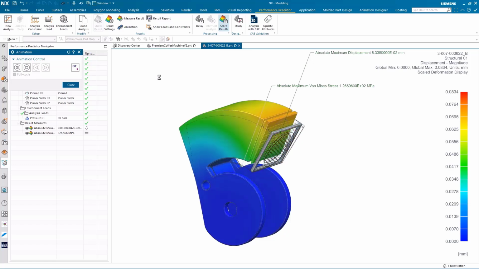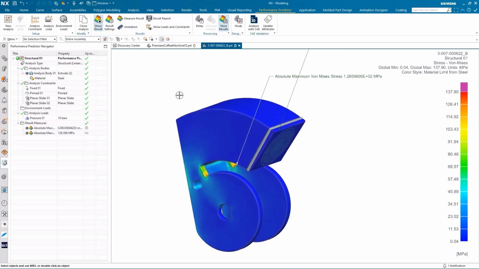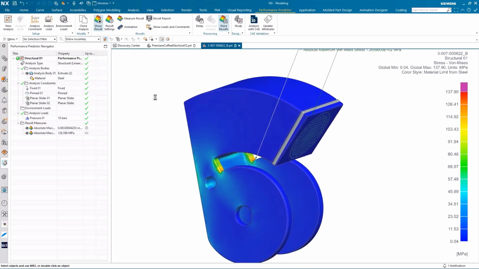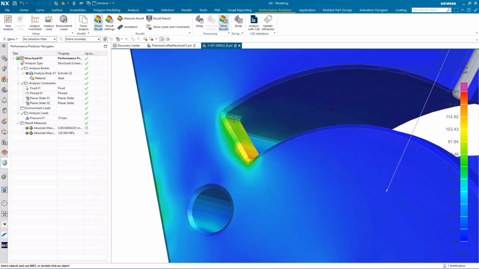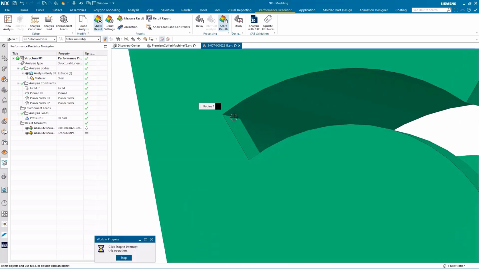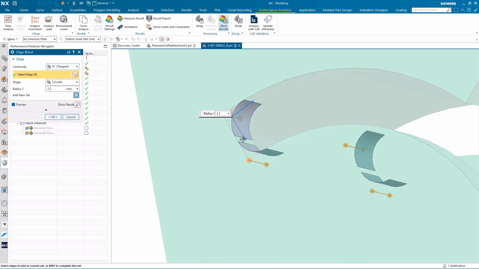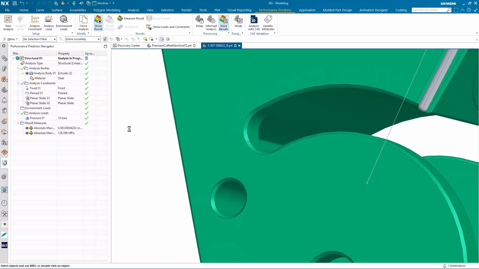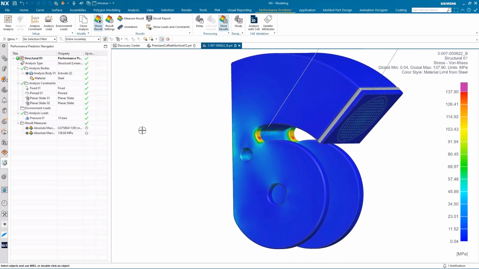With NX Performance Predictor, designers can apply loads and constraints to their part and rapidly simulate a component for linear, static, or natural frequencies analyses. Results are returned almost instantly and can even include a safety factor result type, so designers can assess the risk of their part failing. As a designer makes changes to the design, the simulation results will automatically update for the latest version. This means designers can quickly see how their changes will impact performance.